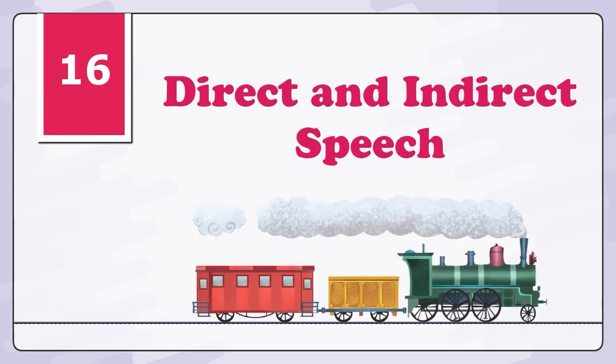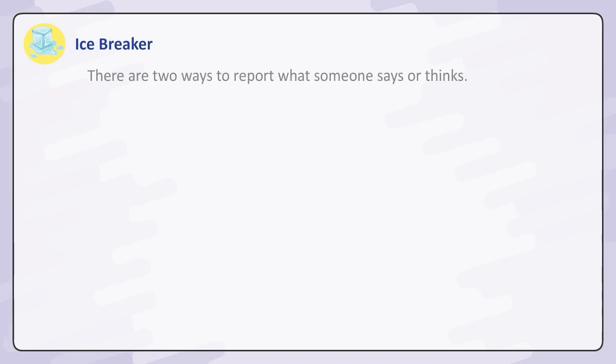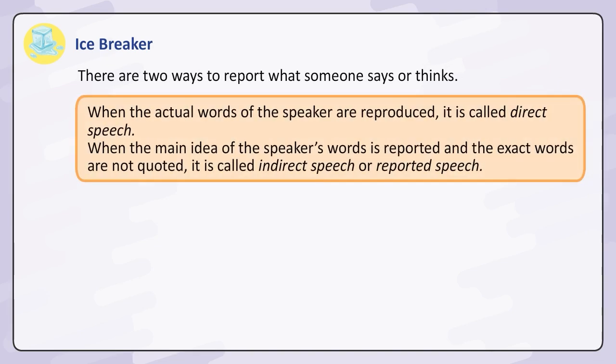Lesson 16. Direct and Indirect Speech. Icebreaker. There are two ways to report what someone says or thinks. When the actual words of the speaker are reproduced, it is called direct speech. When the main idea of the speaker's words is reported and the exact words are not quoted, it is called indirect speech or reported speech.